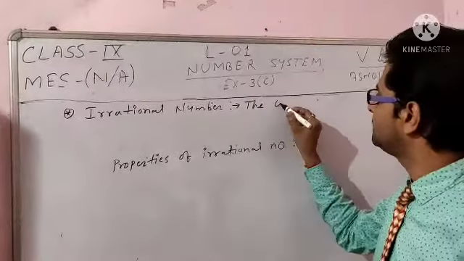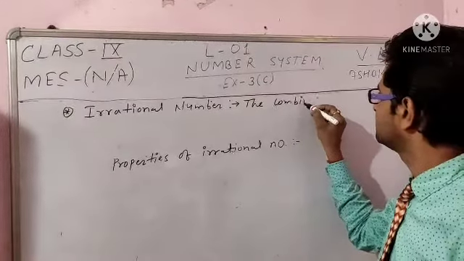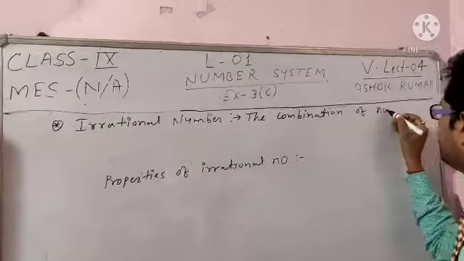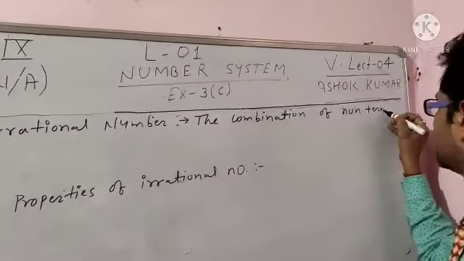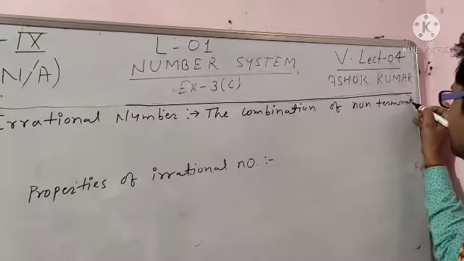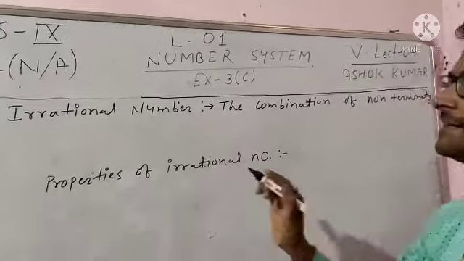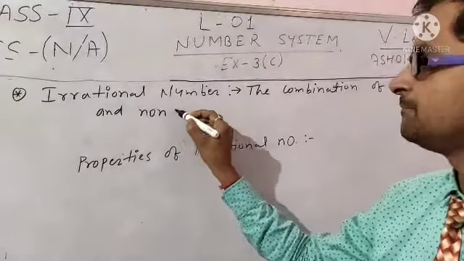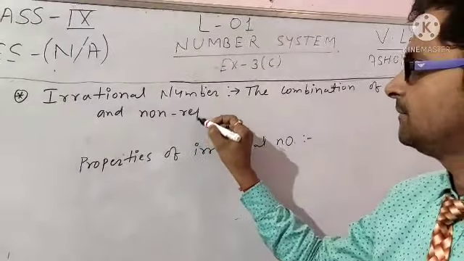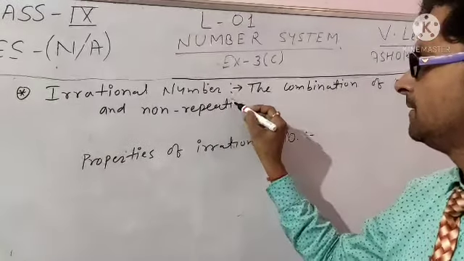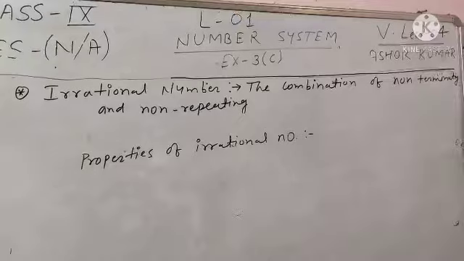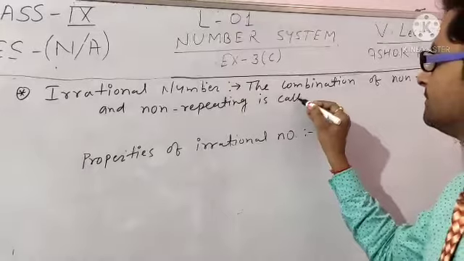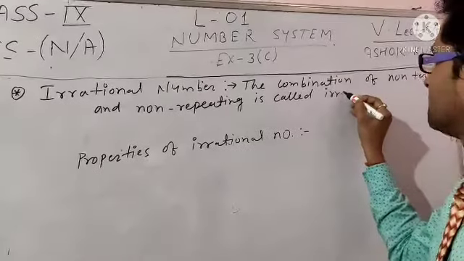The combination of non-terminating and non-repeating is called irrational number.